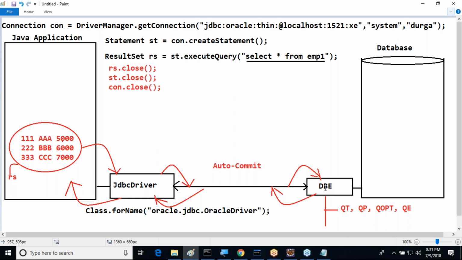Moreover, JDBC we can expect in enterprise applications also. It is not bounded with any standalone application. We can utilize it in web applications and distributed applications also. Moreover, it is not having any binary kind of data processing. It is able to process all types of data. It's not only supporting binary data. Any type of data it is able to support. Just a query is required, that's it.